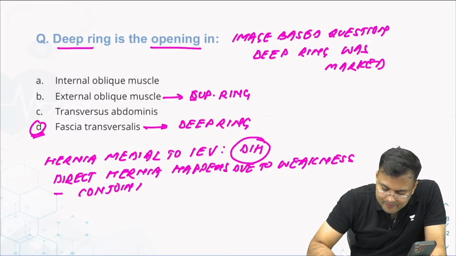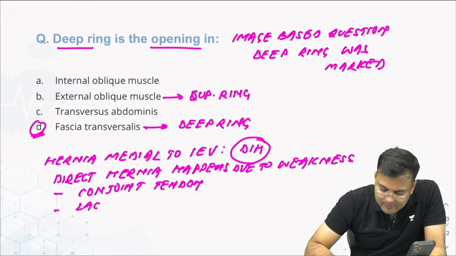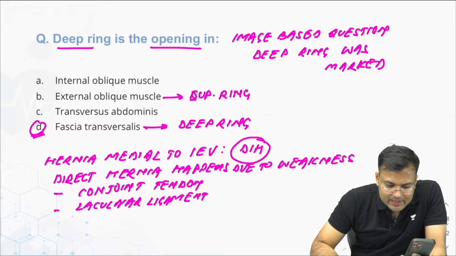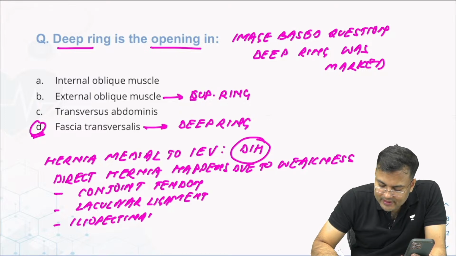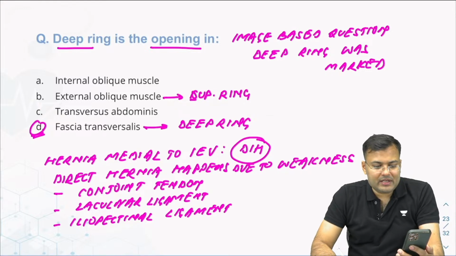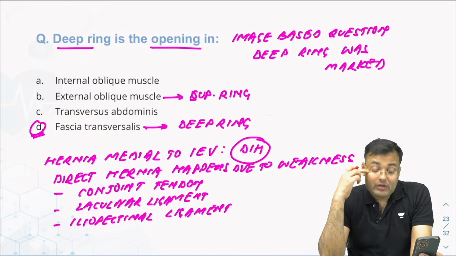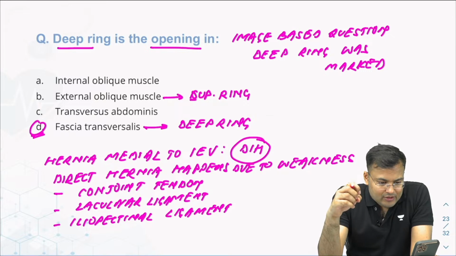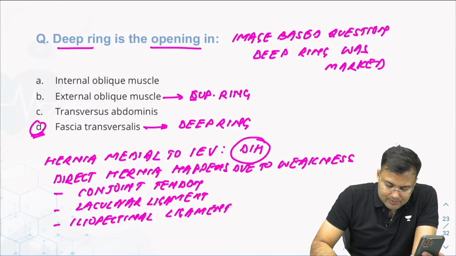Conjoint tendon, lacunar ligament, iliopectineal ligament. Okay, this was not an image based question, it was a direct question. So direct hernia happens due to weakness of. What is the problem in direct hernia? Actually, rectus abdominis. Okay, fourth option, rectus abdominis.